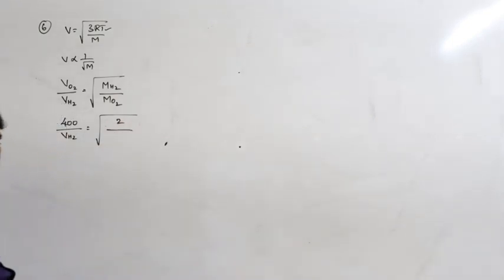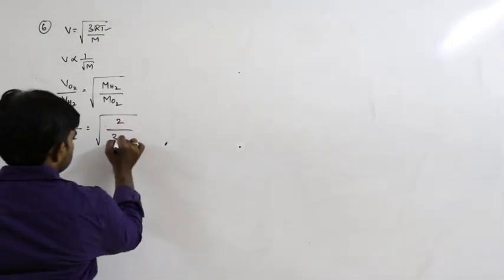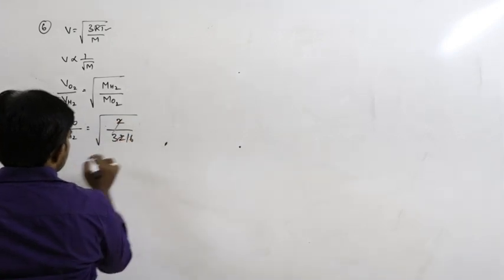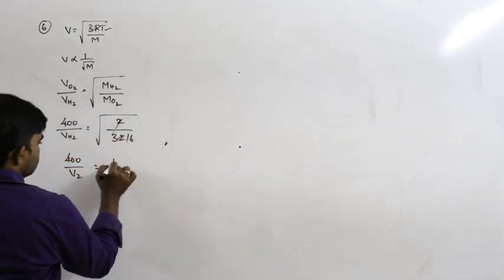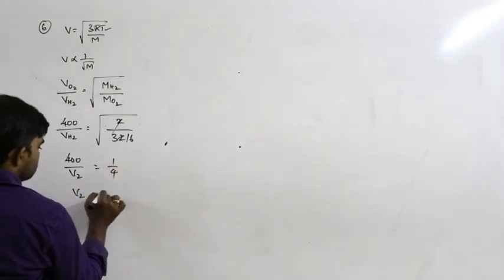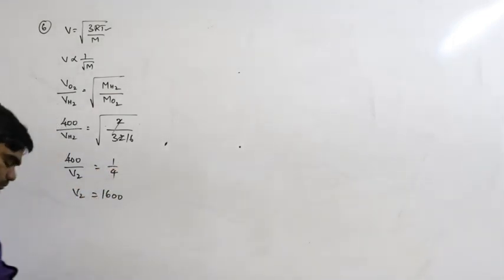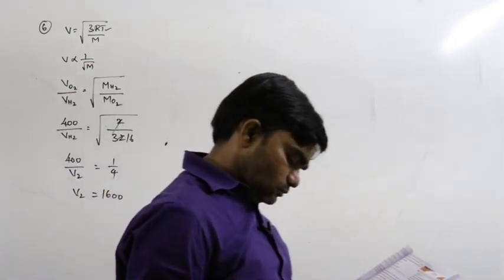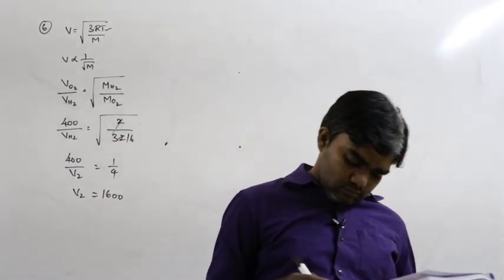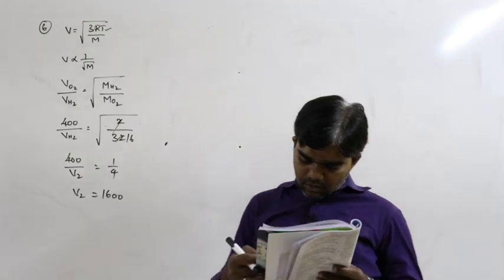Molecular weight of hydrogen is 2, oxygen 32, so 2 by 32 is 1 by 16. 400 by V2 is equal to 1 by 4. So V2 is equal to 1600 meters per second.